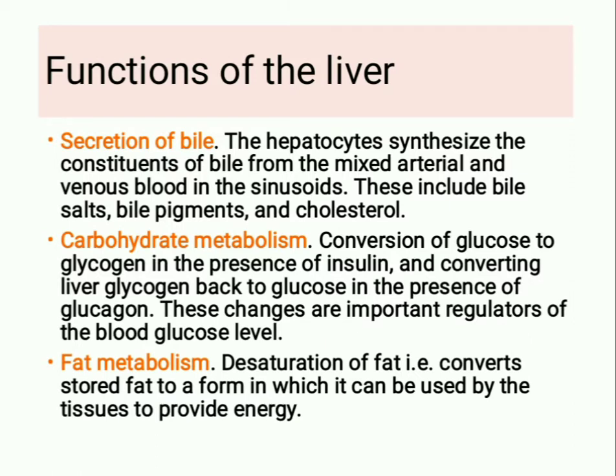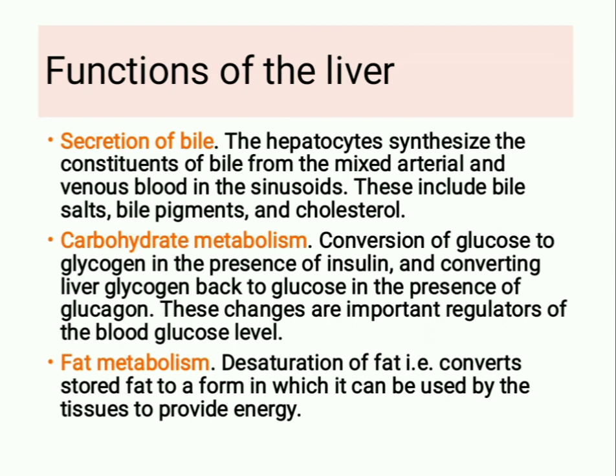Function of the liver: secretion of bile. The hepatocytes synthesize the constituents of bile from the mixed arterial and venous blood in the sinusoids. These include bile salts, bile pigments, and cholesterol. Next is carbohydrate metabolism. Conversion of glucose to glycogen in the presence of insulin and converting liver glycogen back to glucose in the presence of glucagon. These changes are important regulators of the blood glucose level.